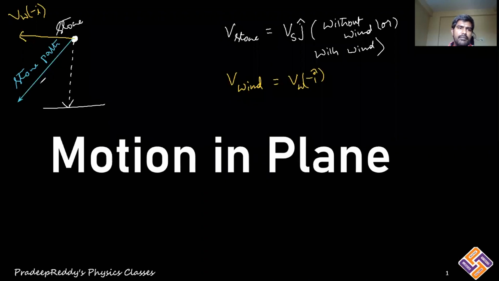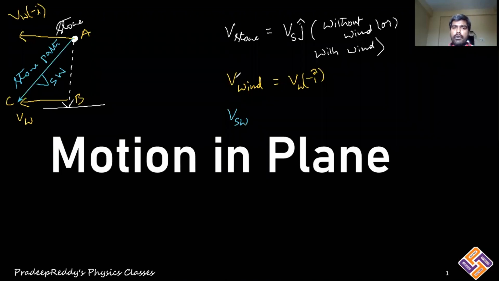I will represent it with velocity of stone due to wind. I'll write it as VSW. VSW is representing the resultant velocity of the stone because there is wind. Now I can write this Vw vector downward. Here I will be writing this Vw. This forms one triangle, right? It is A, it is B, and this is C, right? Now clearly I can write VSW.